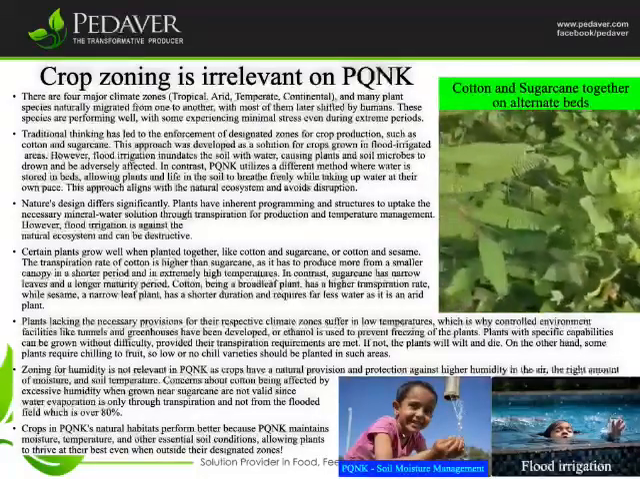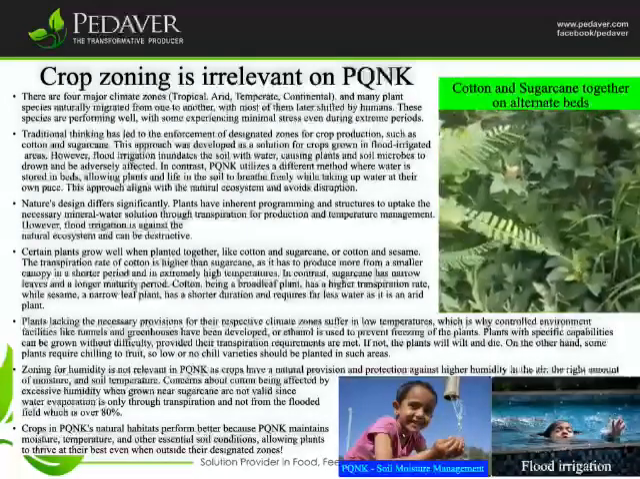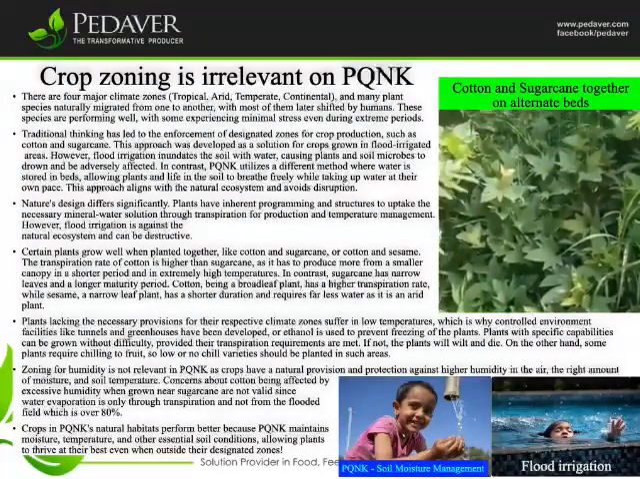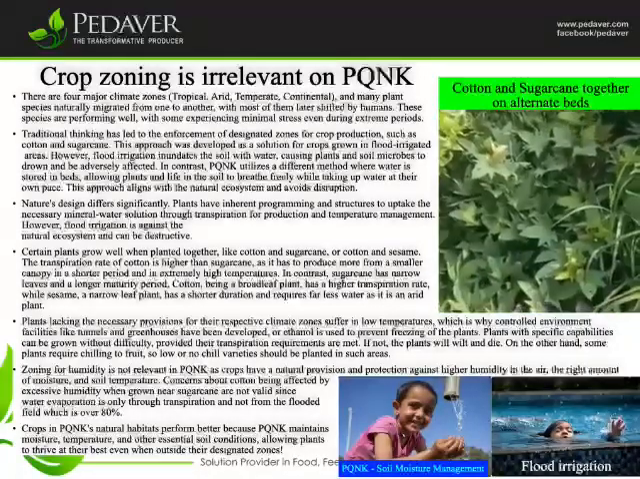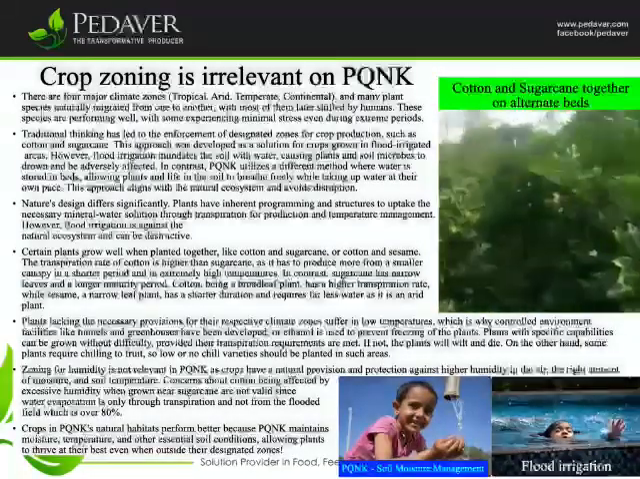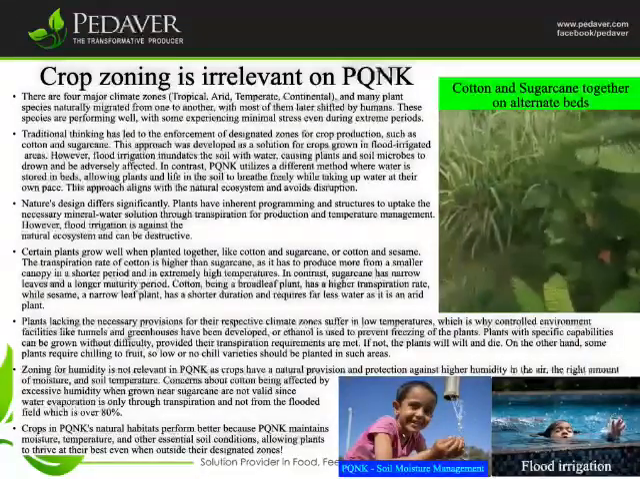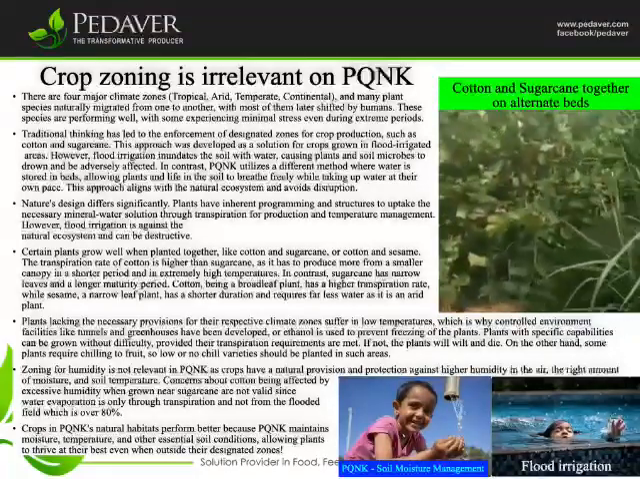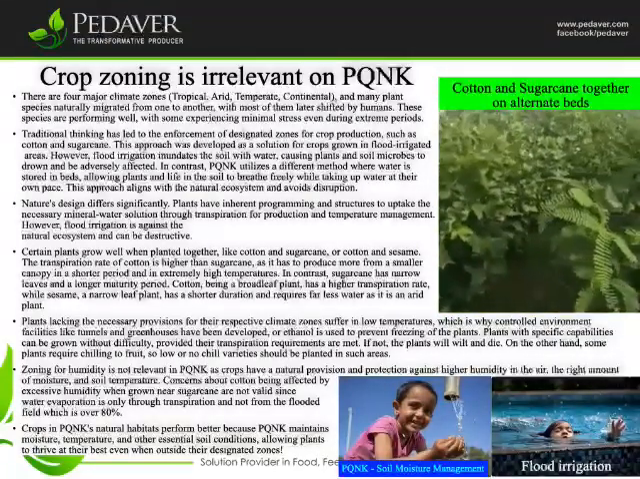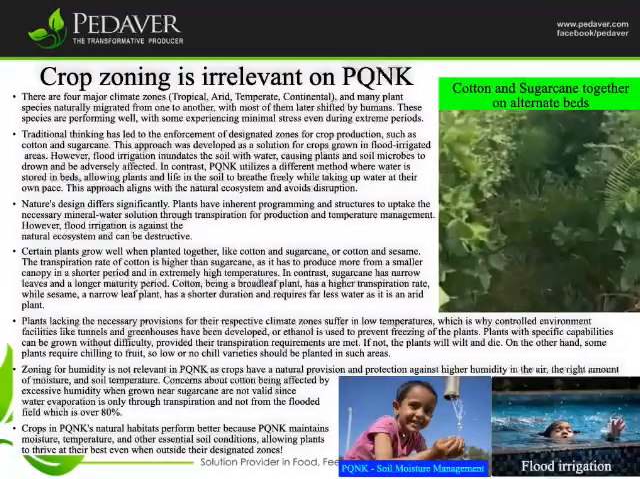Traditional thinking has led to the enforcement of designated zones for crop production, such as cotton and sugarcane. This approach was developed as a solution for crops grown in flood-irrigated areas. However, flood irrigation inundates the soil with water, causing plants and soil microbes to drown and be adversely affected. In contrast, PQNK utilizes a different method where water is stored in beds, allowing plants and life in the soil to breathe freely while taking up water at their own pace.